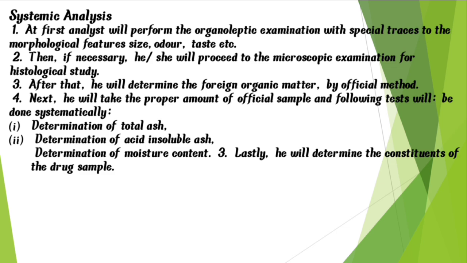and then the analyst will proceed to microscopic examination for histological study. After that, he will determine the foreign organic matter by the official method, and then he will follow tests systematically, which are determination of total ash, determination of acid insoluble ash, and determination of moisture content as discussed earlier. Lastly, he will determine the constituents of the drug sample. So this is all about standardization of drugs, different methods of drug standardization, systemic analysis, and then analytical pharmacology. Thank you.